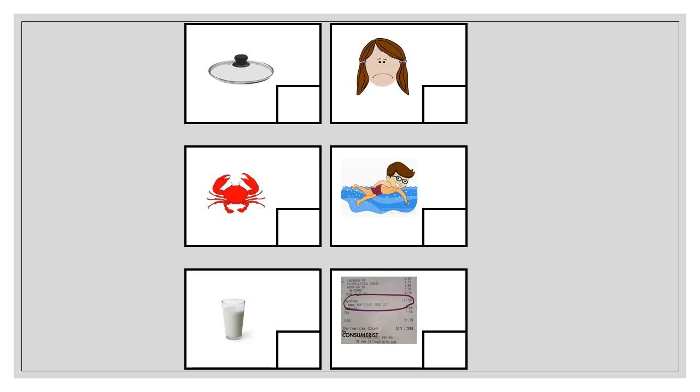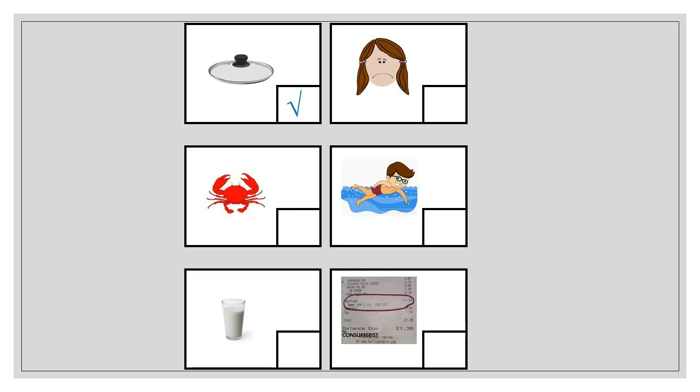Next, please open your book page 8. In this page, you have to put a tick mark if the picture has the sound of short ih. Let's check the picture one by one. The first one, what picture is that? It is lead. Lead. Does lead have the sound of short ih? Yes. Can you put a tick mark on the box?